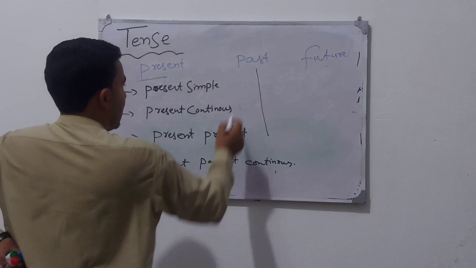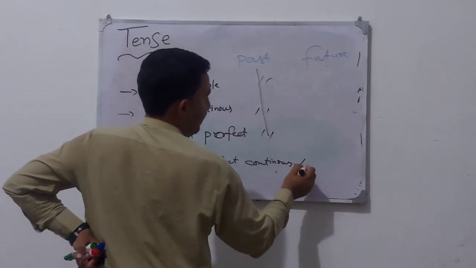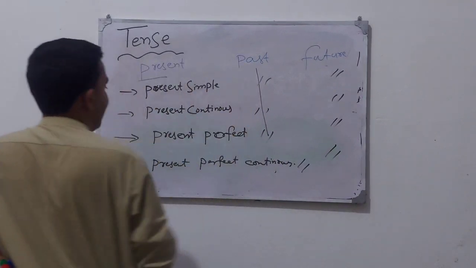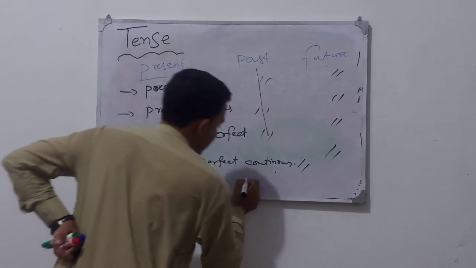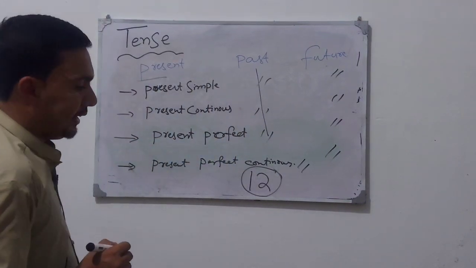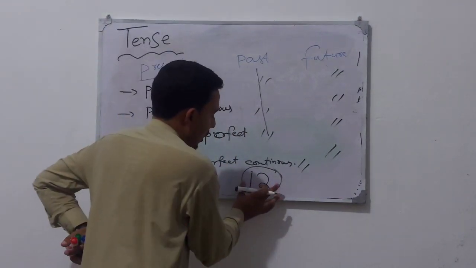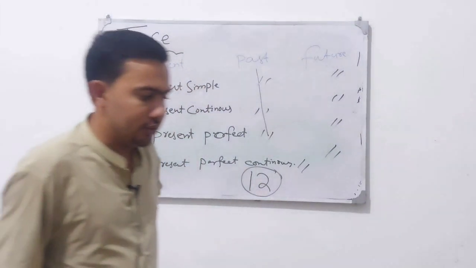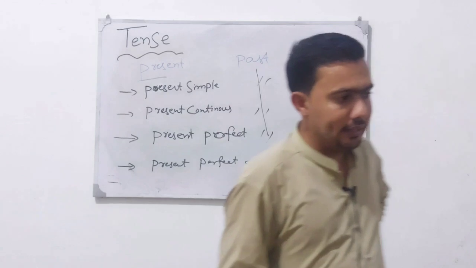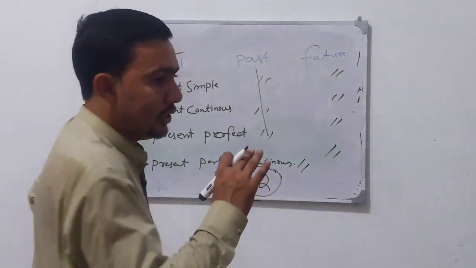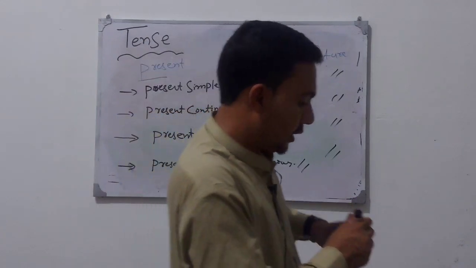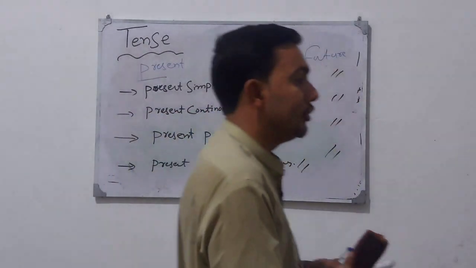So for future, present, and past, it becomes 12 tenses. Basically in English we will discuss 12 tenses. Hope you are clear about tense and the types of tenses in general. Now let's discuss these 12 tenses one by one in detail.